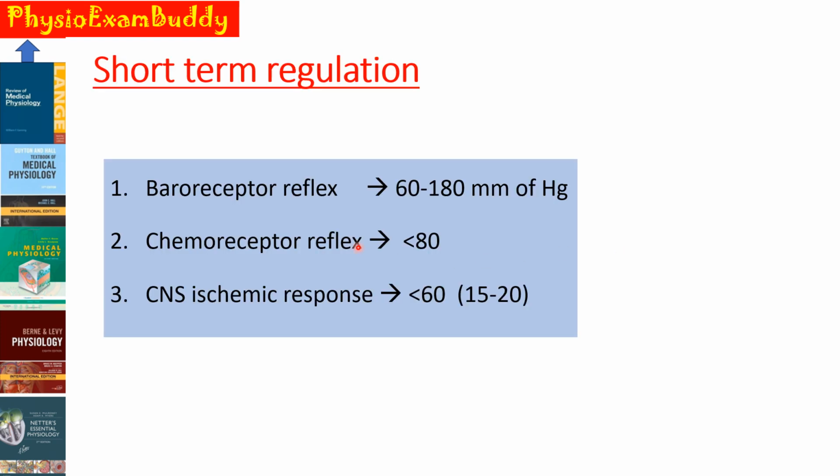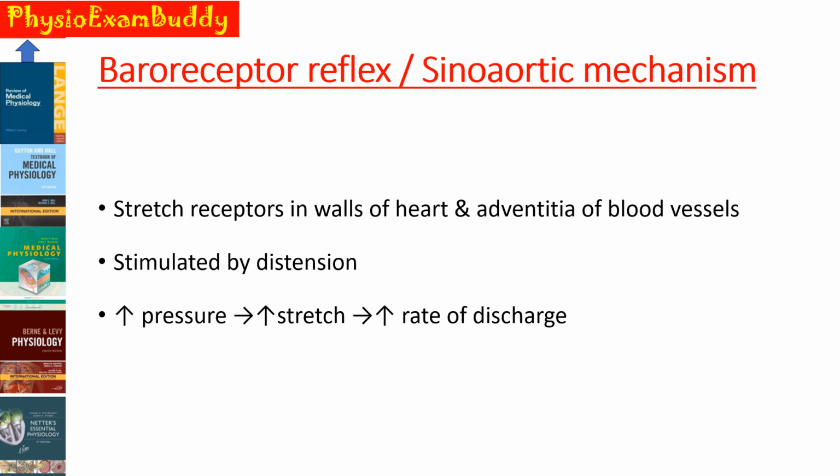Now we will see in detail the mechanisms of the short-term regulation. First, about the baroreceptor reflex, which operates in a range when the mean arterial pressure varies between 60 to 180 millimeters of mercury. The other name for baroreceptor reflex is sino-aortic mechanism. So a question can also be asked as: explain sino-aortic mechanism. This is mainly mediated by the baroreceptors.